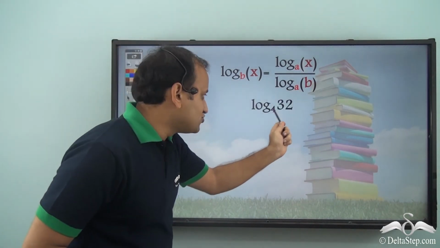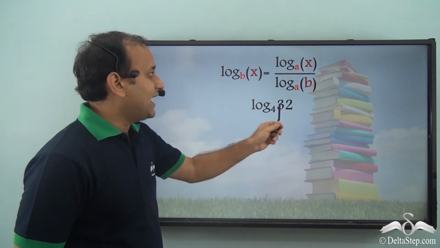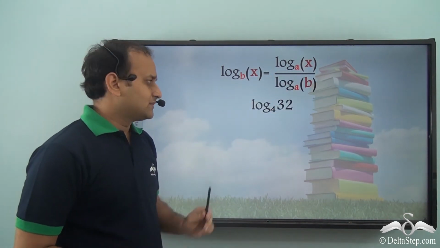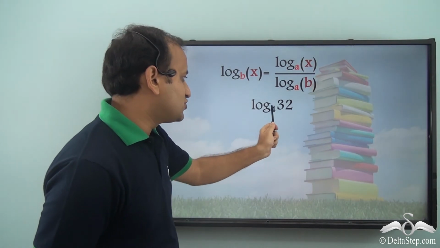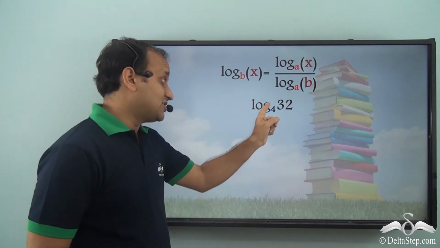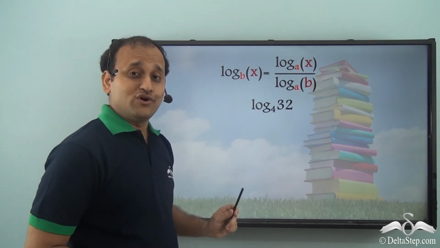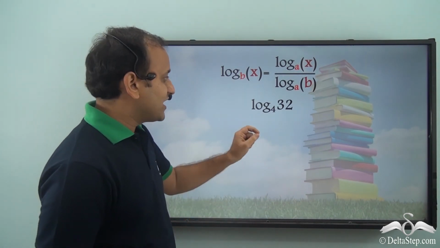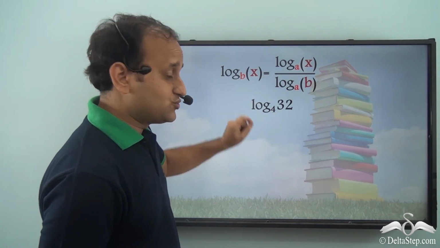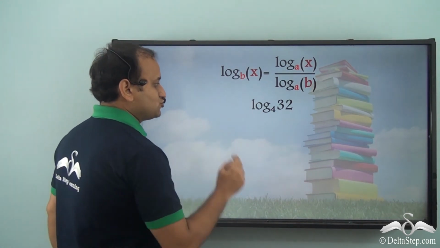Jasbir has log 32 to the base 4. Can he apply this change of base here? I think he can, because 32 is not a direct power of 4, but 32 is definitely a direct power of 2. So, if he changes the base to 2, he will be able to solve it. So, let's try to use this formula or this rule to change the base to 2.